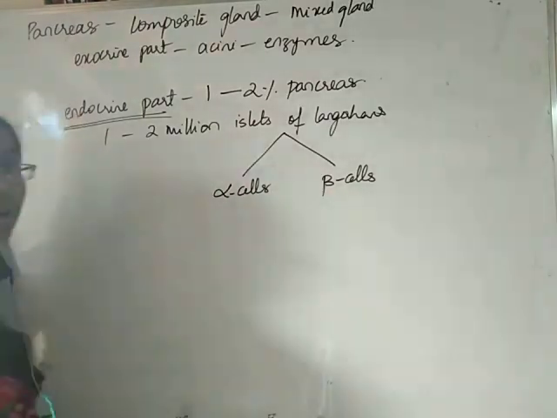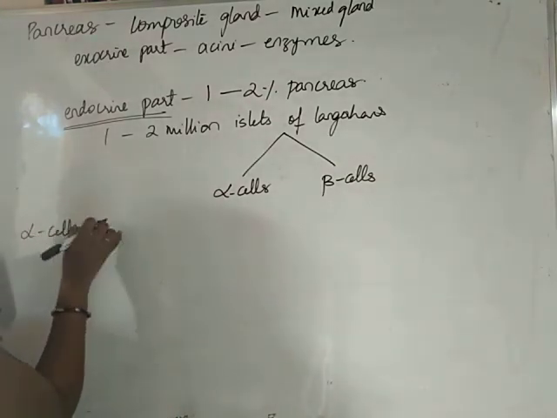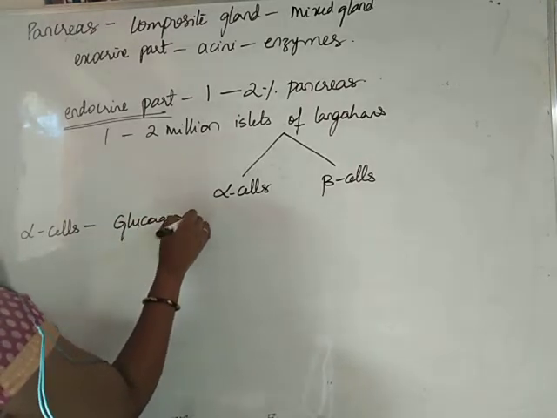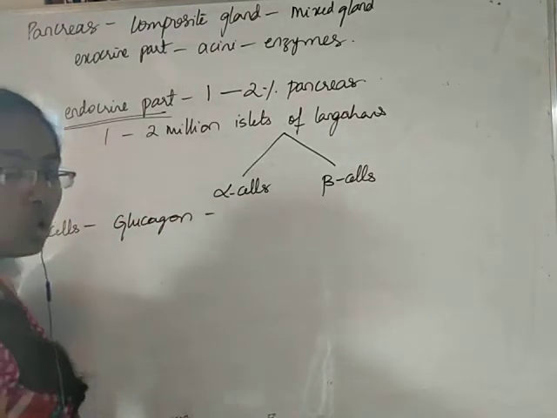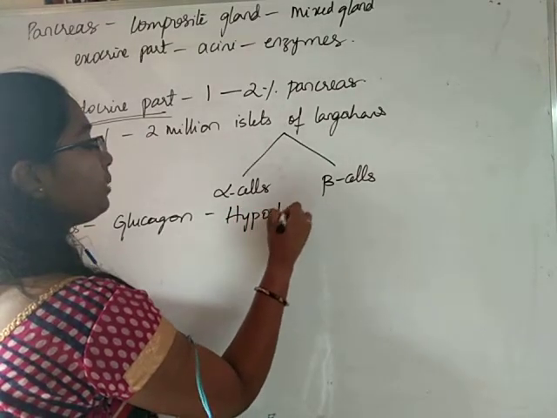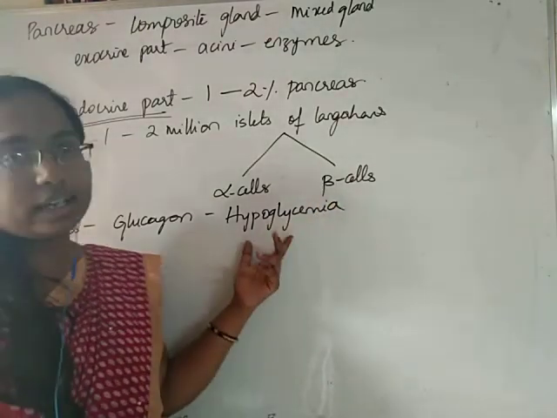So, let us see what each of them produces. Alpha cells produce the hormone called glucagon. It is produced in hypoglycemia conditions.